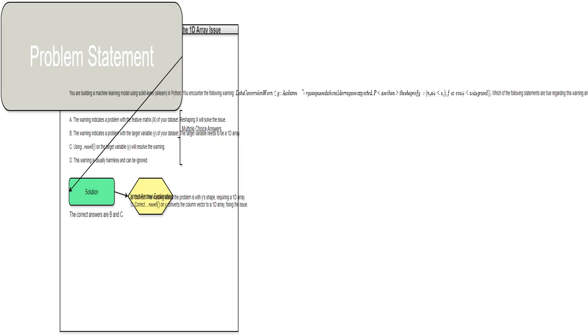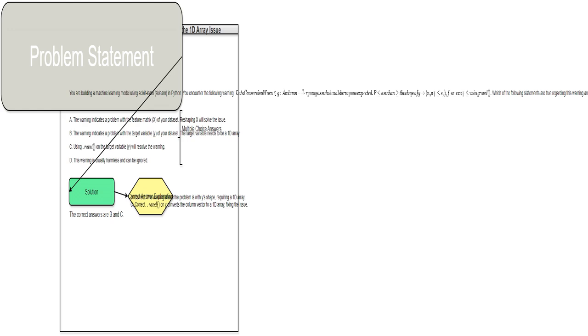I'm presenting a machine learning problem using the Python library scikit-learn. A warning message appears, saying, DataConversionWarning: A column vector y was passed when a 1D array was expected. Please change the shape of y to (n_samples,), for example using ravel. We'll figure out what this means and how to fix it.